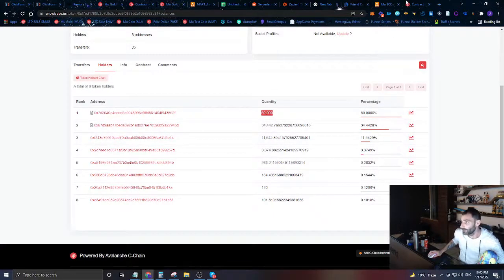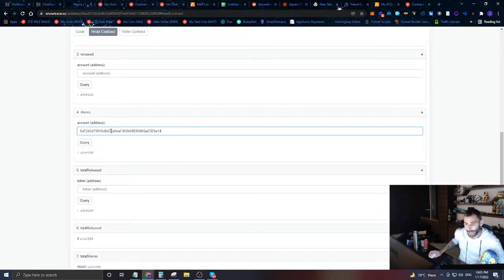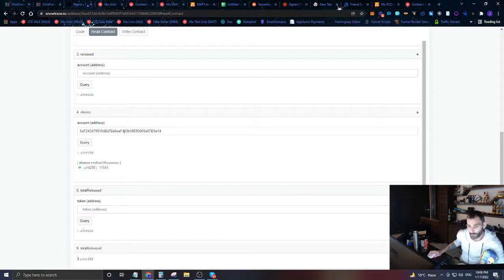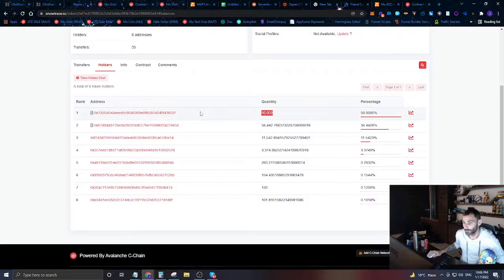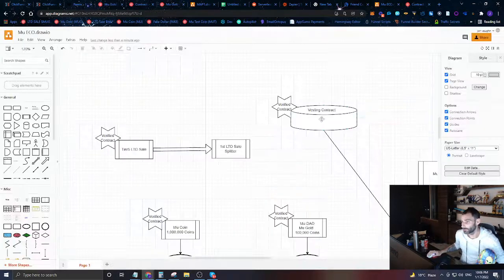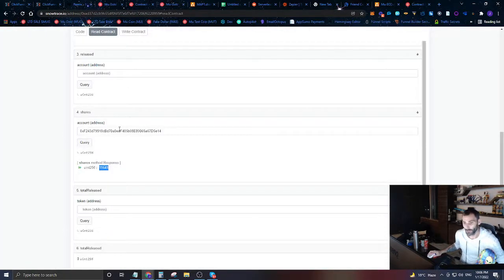That's me right there. So again, we can go look at this contract and say, hey, how many shares does this person have? We can query, and it shows how many shares they have. We can go in and look at the contract that held half the supply of Mu gold, which was this vesting contract, and see how many shares they have.